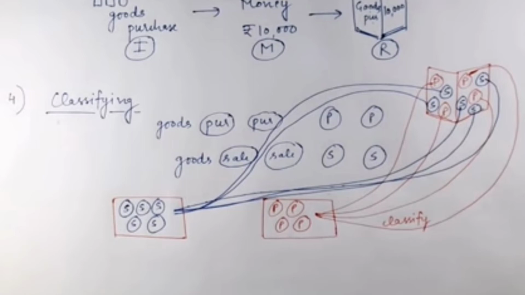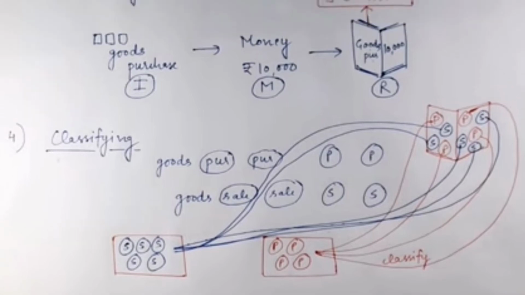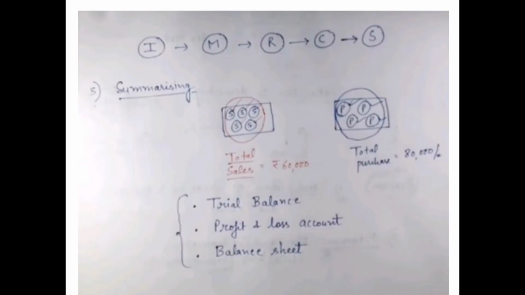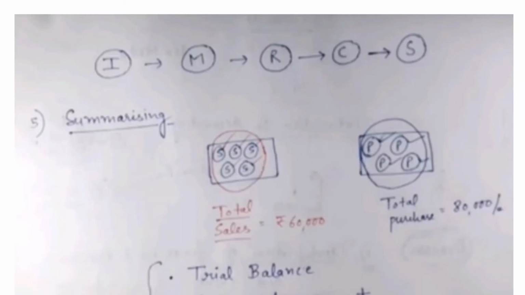Now students, what are we doing in classifying? Whatever we recorded in the journal, in classifying we classify according to their heads. It means sales account, purchase account. All the purchases are included in the purchase account. All the sales are included in the sales account. Bank account: all the transactions that go into the bank we record in the bank account. Cash account, machinery account. Just like this, we are classifying the things. Okay, this is the fourth process. Now the fifth one is summarizing. We are recalling what we have learned.